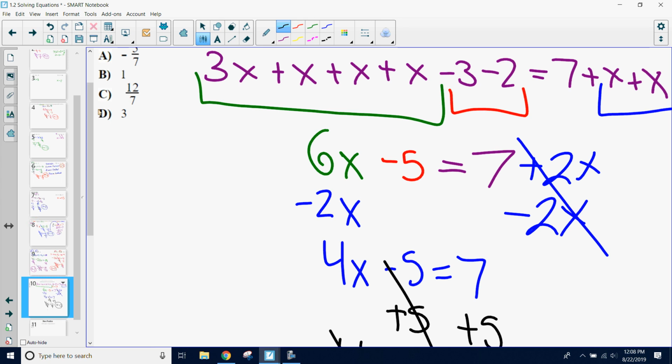Very good. You guys did awesome on that. All right. So cool. We're going to take a little bit of time to practice. I have some practice that you can work on individually. You can work on this in your groups together. Some of them are about the same level as what we've been working on. Some of them are a little bit above the same level of what we've been working on.